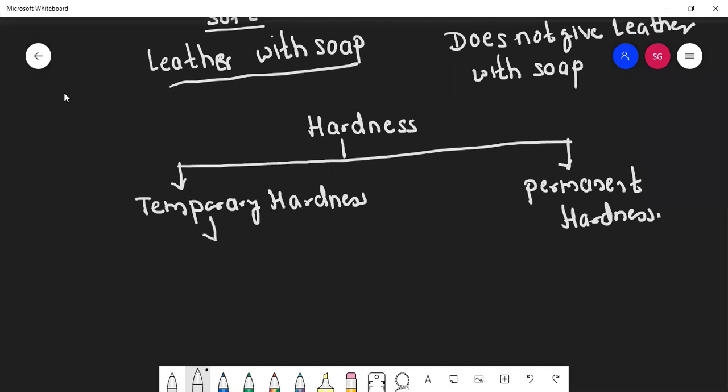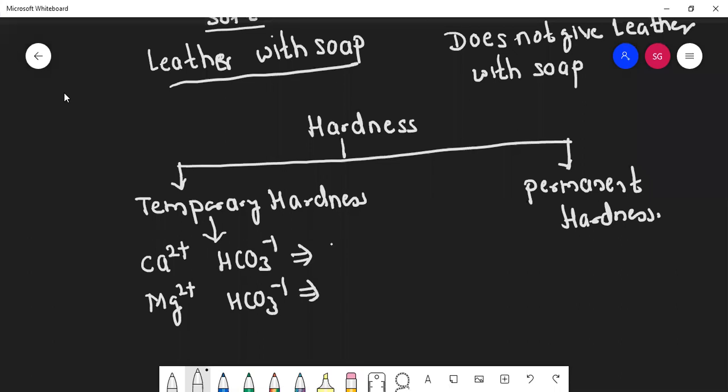Students, can you tell me this temporary hardness is due to? Calcium and magnesium bicarbonate. Very good. Bicarbonate is HCO3 minus 1. Here also HCO3 minus 1. So you just exchange the numbers and you will get the formula. The formula is Ca(HCO3)2 and Mg(HCO3)2.